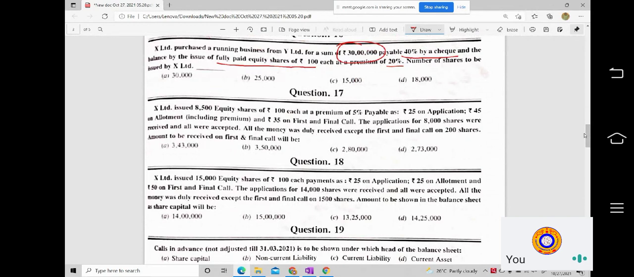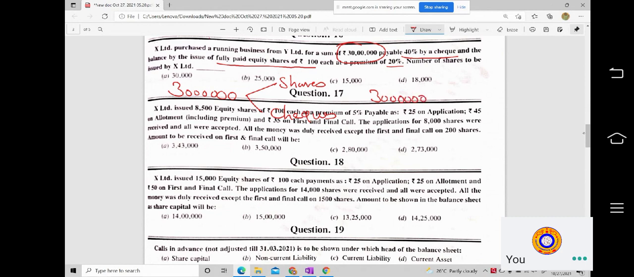For this, first you should know what is 40 percentage of rupees 30 lakhs, because the amount you have to pay is 30 lakhs, and they said that this 30 lakhs payment you are going to make in two ways: one part by check and the other part by shares. So it is a payment by two methods, partly by check and partly by shares. So calculate what is 40 percentage of 30 lakhs. Derive the value.